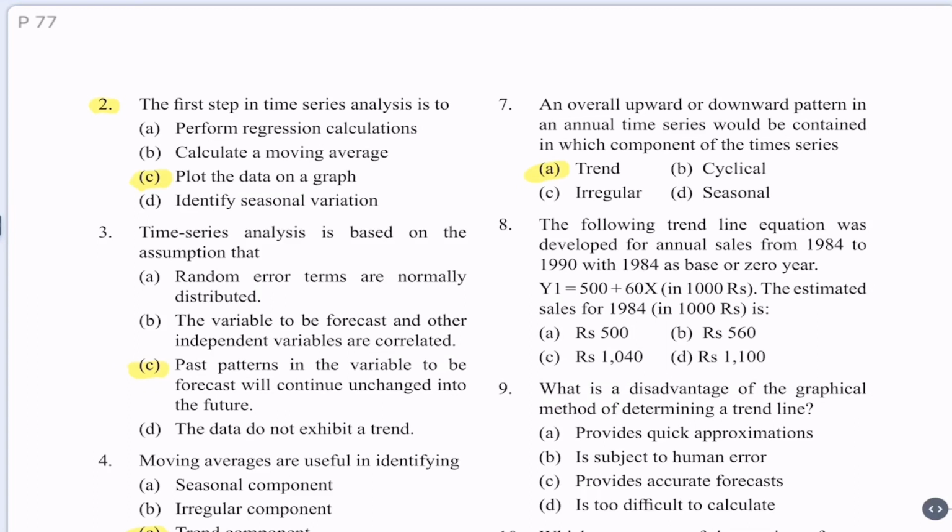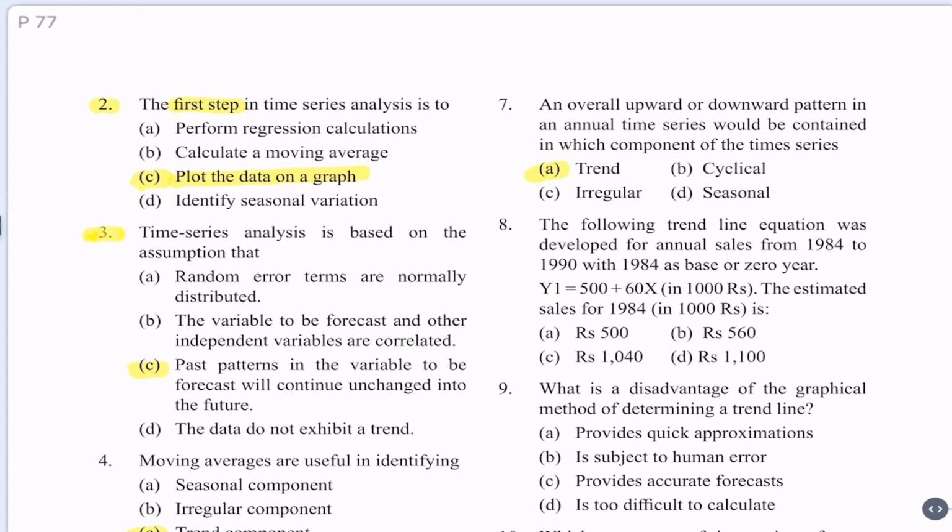D. Identify seasonal variation. Always whenever you get the data in your hands, you should always plot it and see the behavior of the data of the two variables. So plotting the data on a graph is always the first step. So alternative C is the correct one.